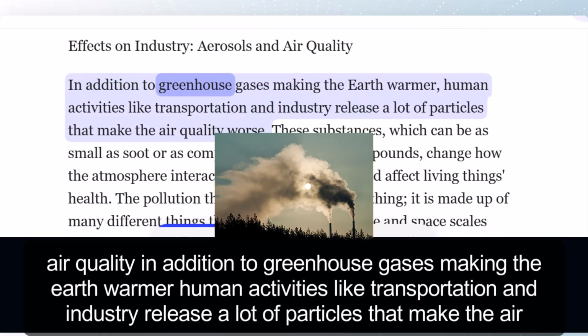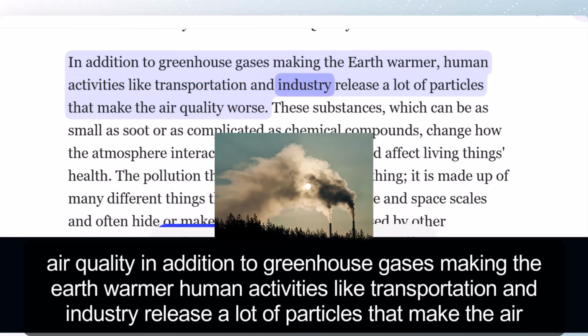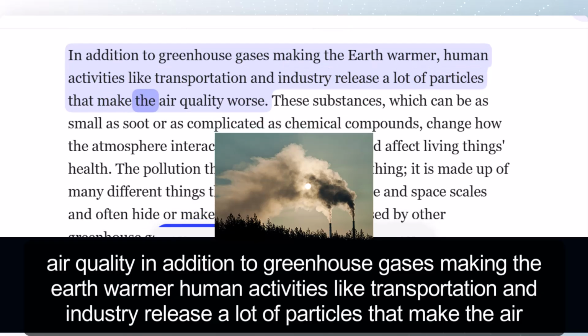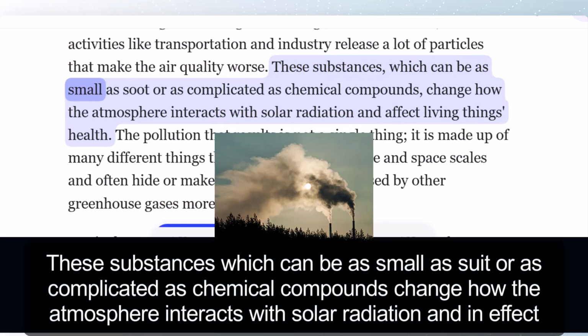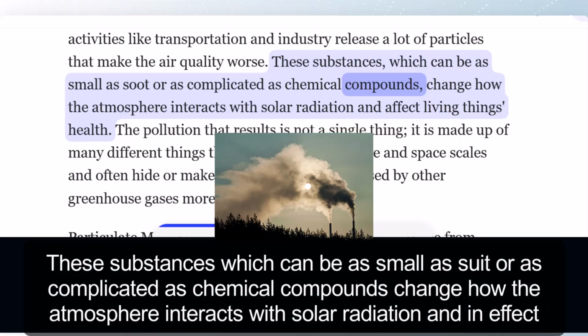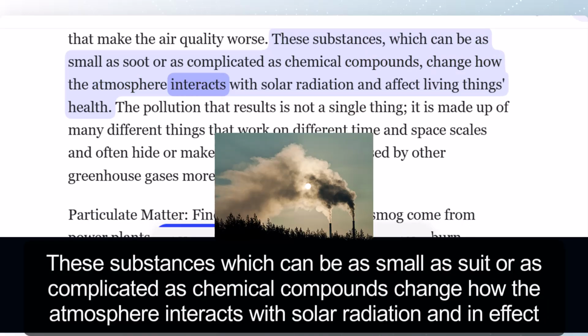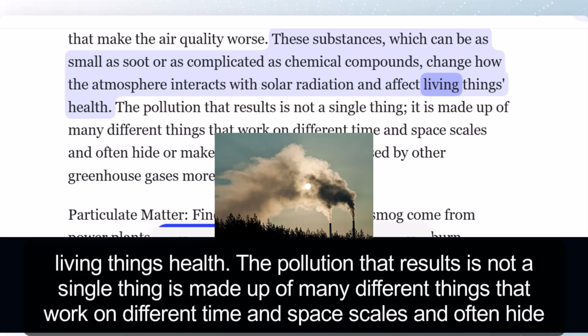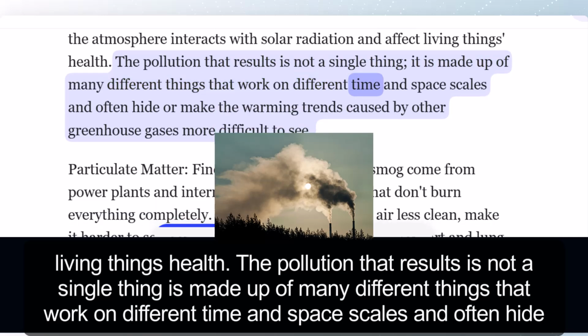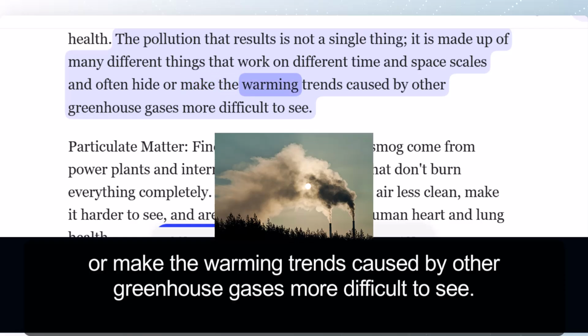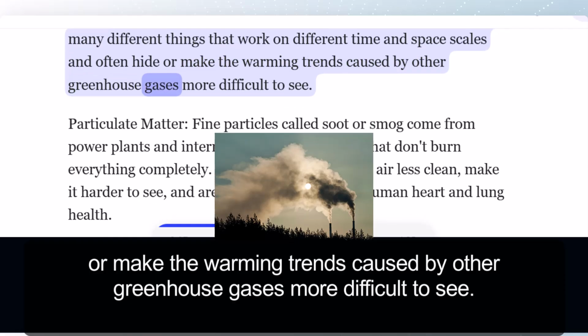Effects on industry, aerosols, and air quality. In addition to greenhouse gases making the Earth warmer, human activities like transportation and industry release a lot of particles that make the air quality worse. These substances, which can be as small as soot or as complicated as chemical compounds, change how the atmosphere interacts with solar radiation and affect living things' health. The pollution that results is not a single thing. It is made up of many different things that work on different time and space scales and often hide or make the warming trends caused by other greenhouse gases more difficult to see.